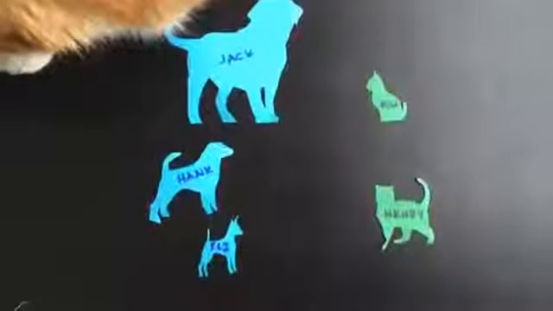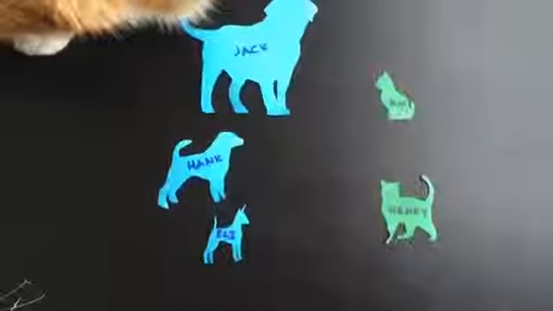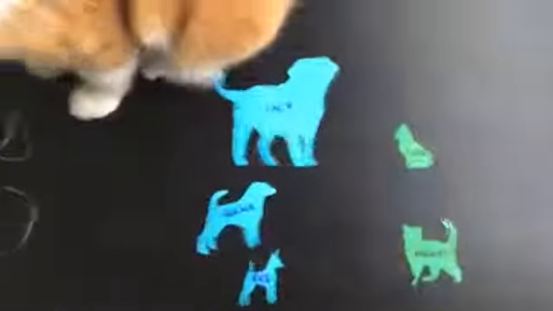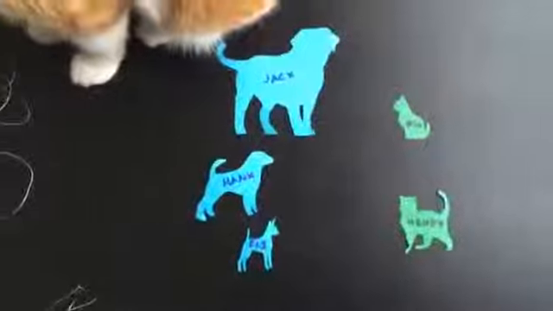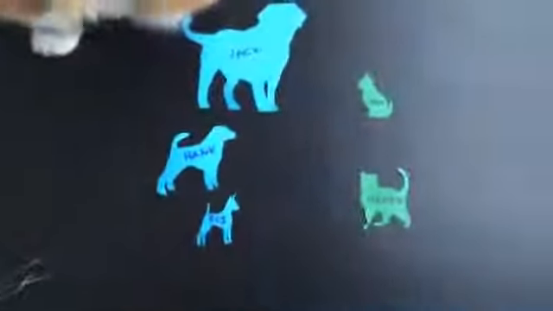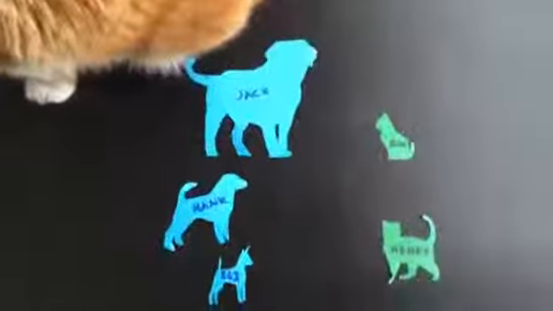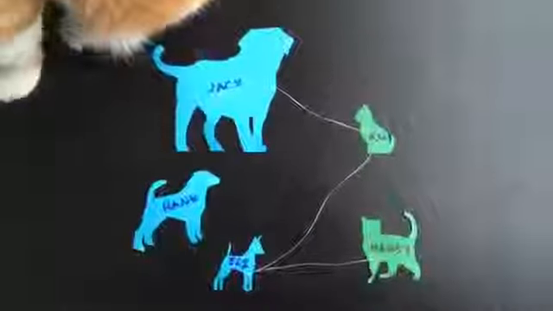Okay, so now I've got a new question. We're going to ask the cats who they could beat in a game of chess. So if the cats, like Rasheed right here, were playing the dogs in chess, who could you beat? Okay, the cats made their choice.